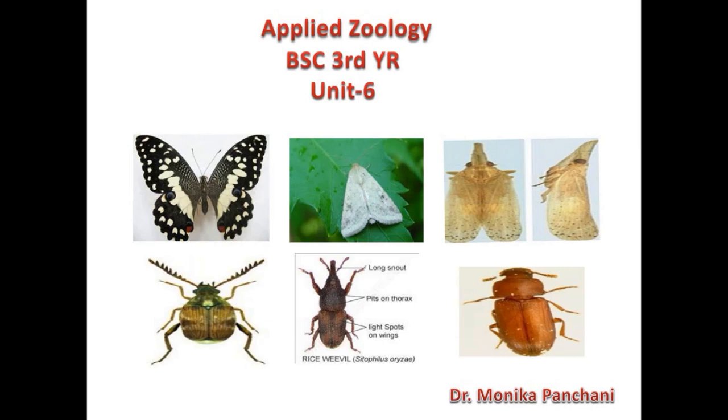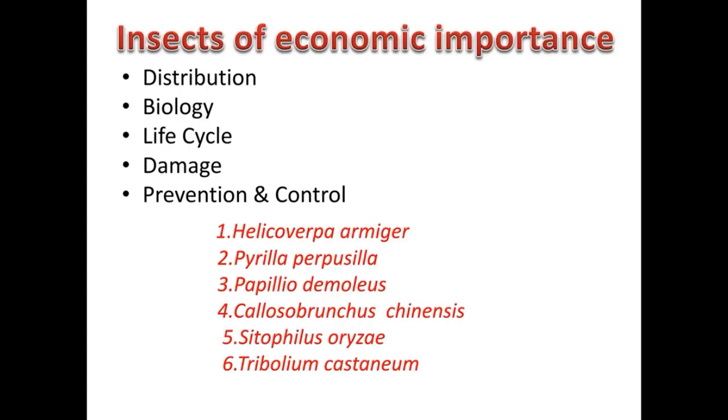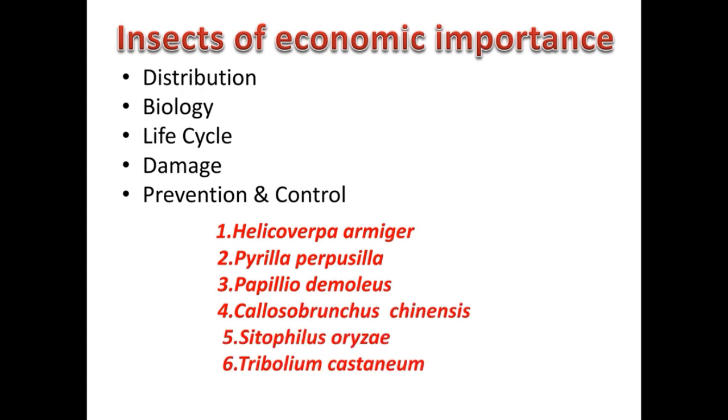Dear students, after the completion of the parasites, now the next unit 6 is about the insect pest, and the topic is insects of economic importance. In this I am going to cover distribution, biology, life cycle, damage, prevention and control of the following insects, namely Helicoverpa armigera, Pyrilla perpusilla, Papilio demoleus, Callosobruchus chinensis, Sitophilus oryzae and Tribolium castaneum.